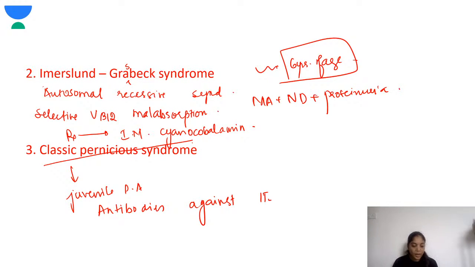So these children have immunological abnormalities. It's an autoimmune disease, right? Immunological abnormalities. They'll have cutaneous candidiasis. They can have hypoparathyroidism.